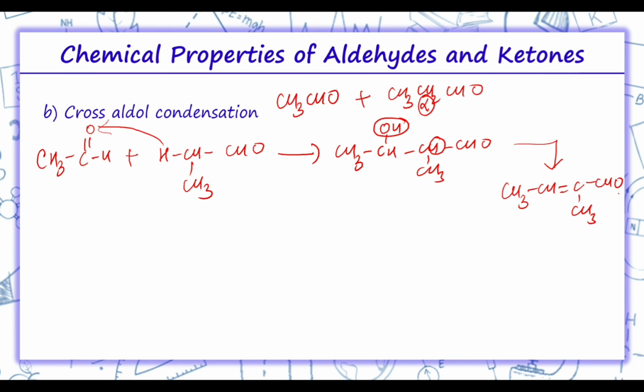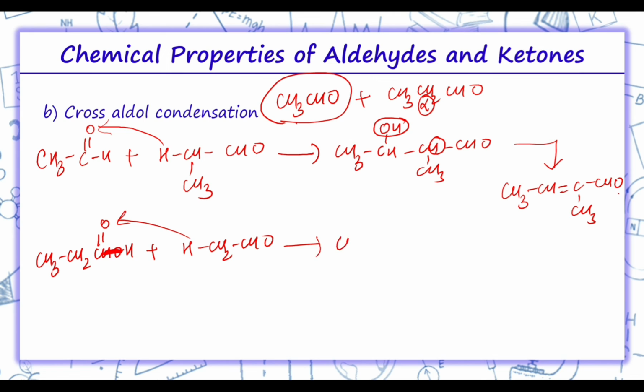Now the same product can be formed if we reverse the reaction. If we are reversing the reaction, like if I am writing over here CH3 CH2 CHO, that is C double bond O and H, and then I am writing this compound, that is ethanal. So H CH2 CHO, this H will go there, and we will get CH3 CH2 CHOH CH2 CHO.